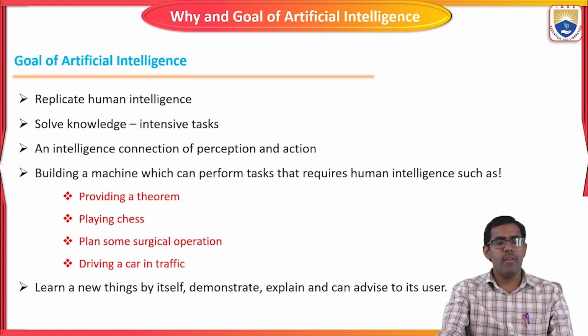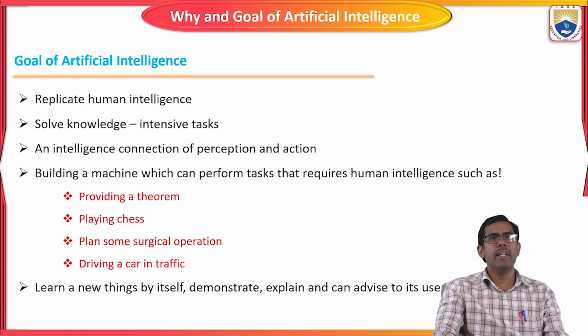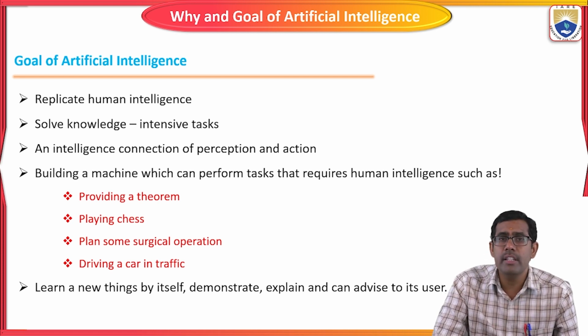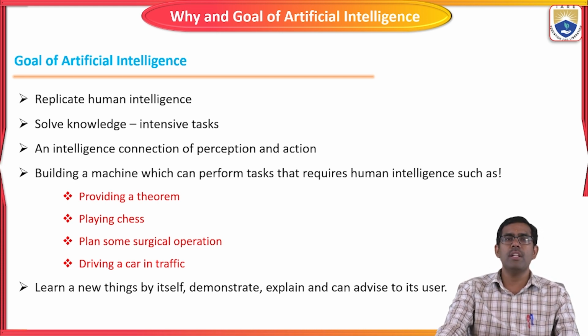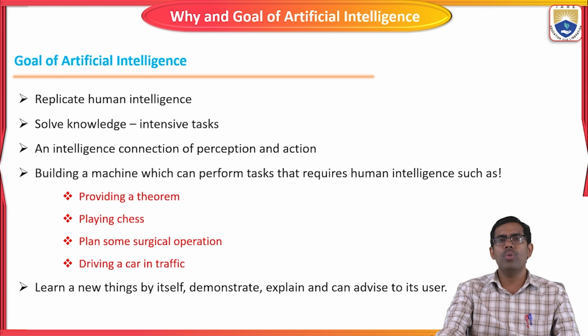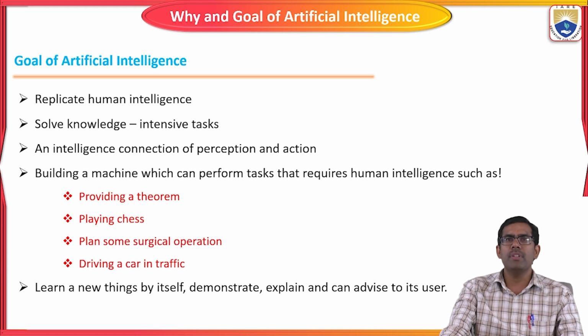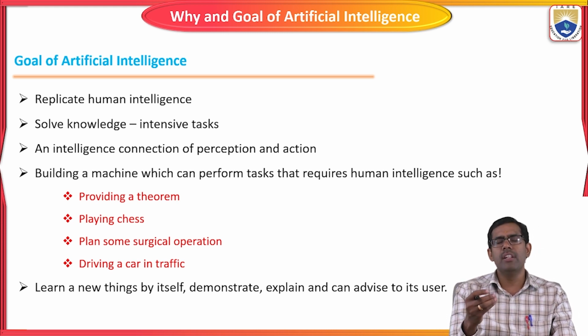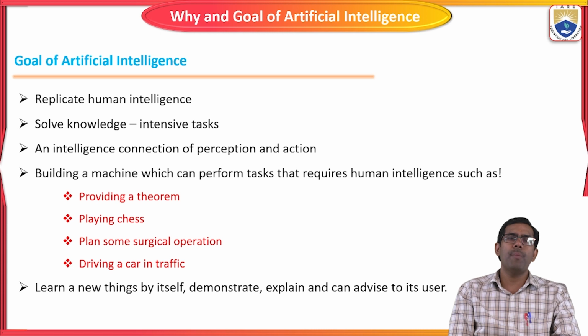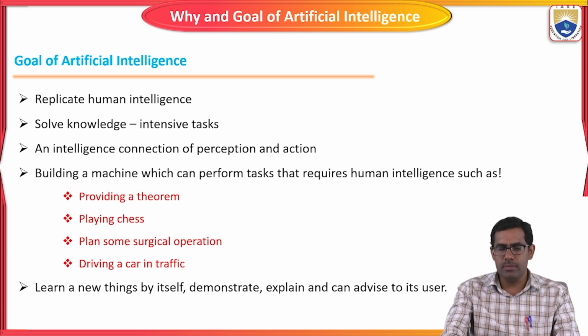The next one is the goal of artificial intelligence. It is to replicate human intelligence, so it is a replacement. Instead of the human doing all the work, the artificial intelligence machines have to do all the work. It will think and act like a human being, and solve certain problems. It should gain and predict knowledge to solve critical tasks, connecting intelligence, perception, and action. It will gather information regarding the problem statement and act based on that problem.